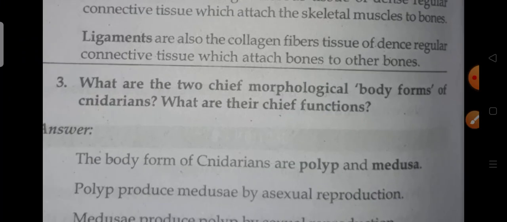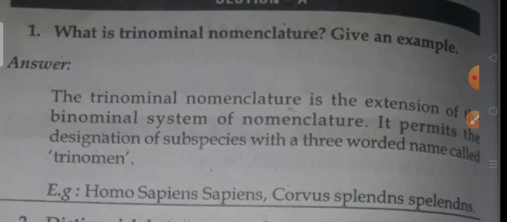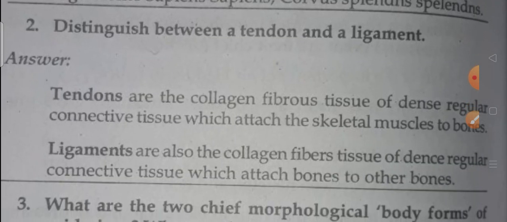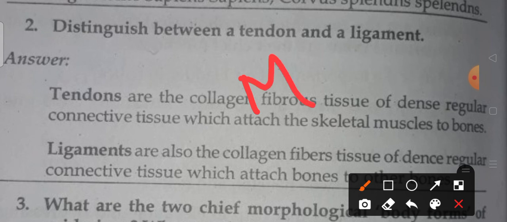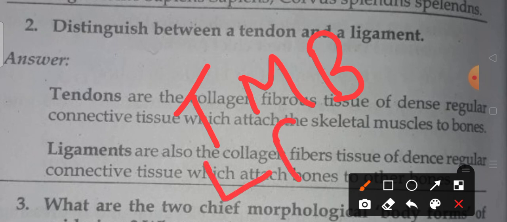So next coming question: distinguish between a tendon and a ligament. Tendons are collagen fibers, tissues of dense regular connective tissue which are attached from skeletal muscle to bone. You have to follow one small trick, I will show you. Muscles and bones: TMB. Ligaments: LBB. You have to keep this in mind.